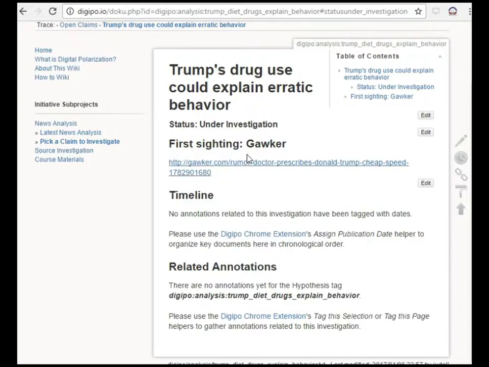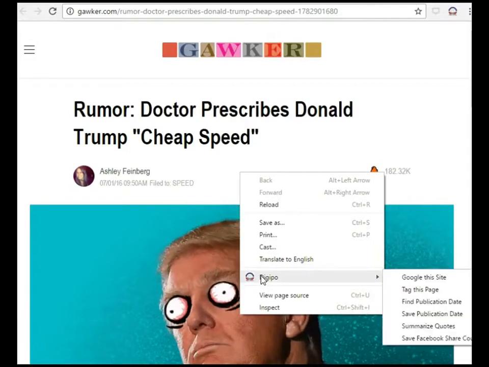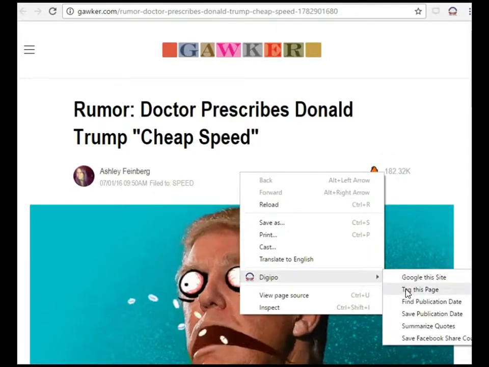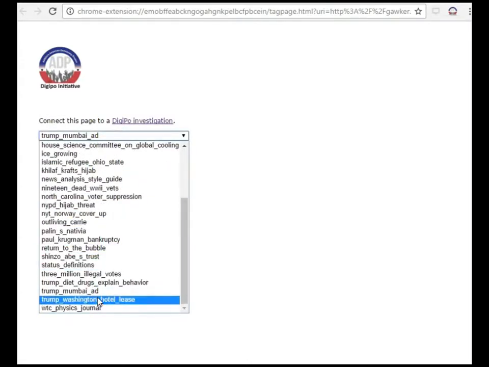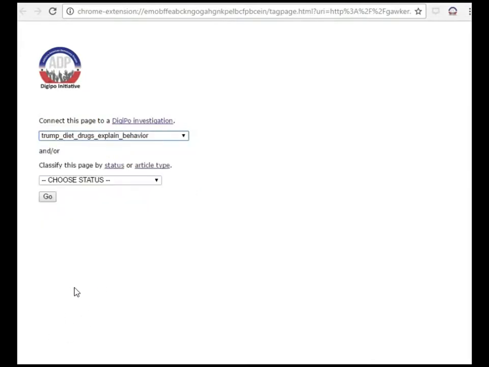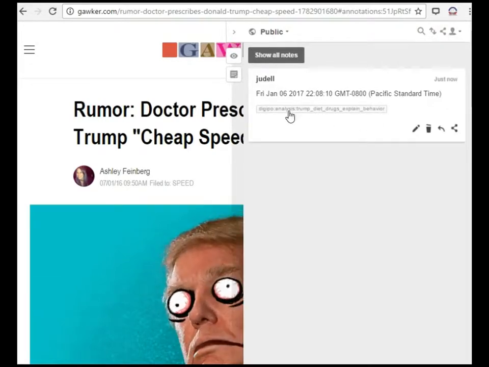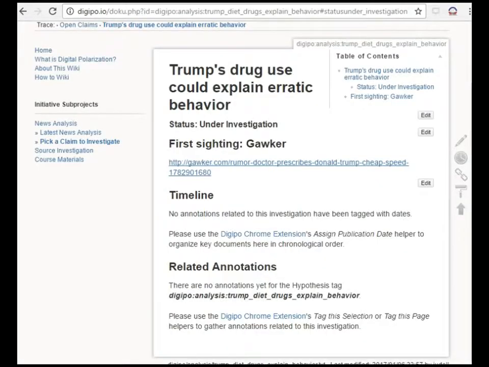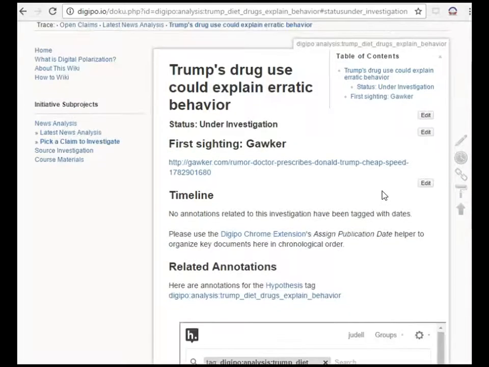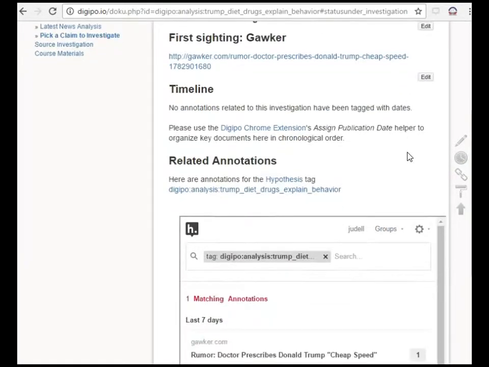We'll start by collecting the article that began this investigation, the one that my friend sent me, which is here. I'm going to right-click and tag this page. I'm going to look for the DigiPo investigation, which is the one I'm working on. That's this one. And that's going to create a Hypothesis annotation with a tag that corresponds to the related annotations bucket on this page. So we've collected so far one document.